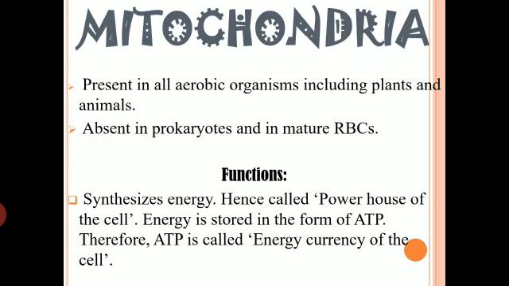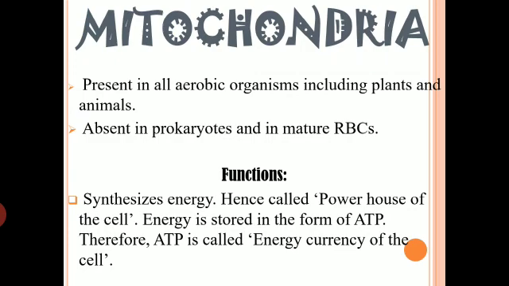But there are certain cells which lack mitochondria, for example, all the prokaryotes. All the prokaryotes, whether it is blue-green algae or other bacteria, do not have mitochondria. And there are certain eukaryotic cells present in our body itself which do not have mitochondria, for example, RBCs. Other than that, in plant cells we see sieve tubes. So sieve cells also do not contain mitochondria. Okay, so there are certain exceptions in eukaryotic cells where mitochondria is absent.